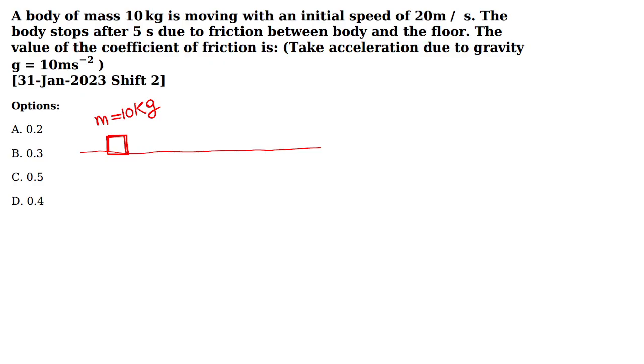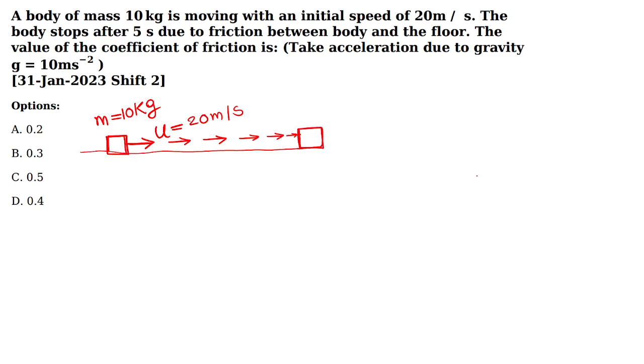The mass is 10 kg. Initial speed is given, normally denoted by u. The initial speed is 20 meter per second. The body is moving with this initial speed, but there is friction. Due to the friction, after moving a certain distance, the body stops.